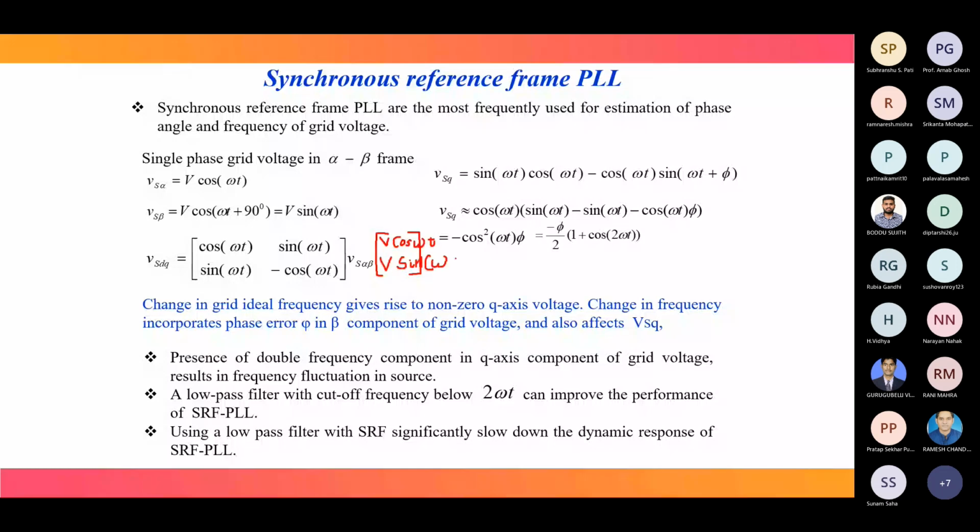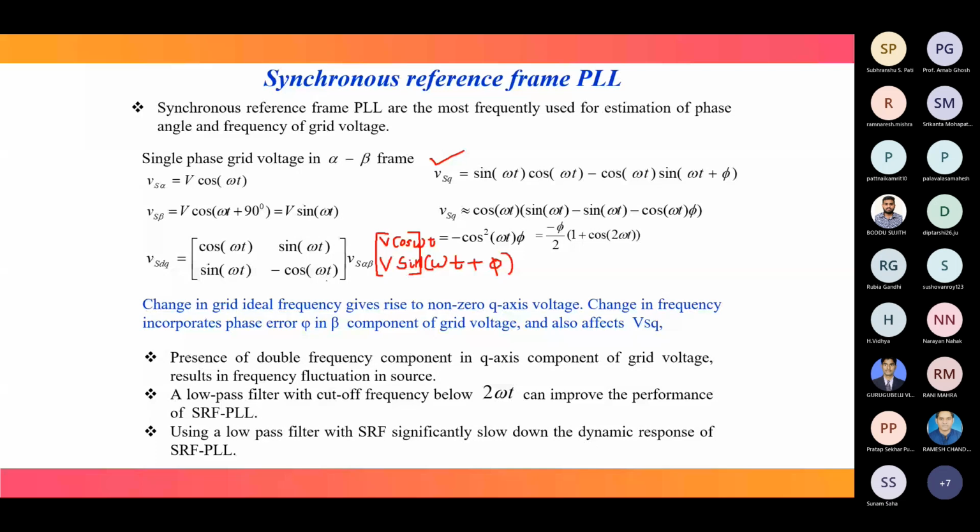If you take v as 1 per unit, then VSQ becomes sin omega t multiplied with cos omega t, minus cos omega t multiplied with sin omega t plus phi. We have taken V as unity, so you will get the VSQ component like this.